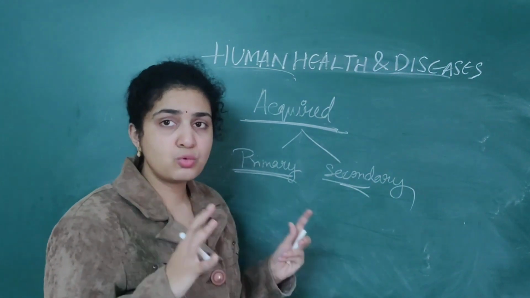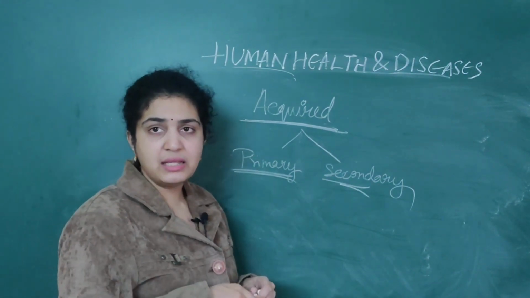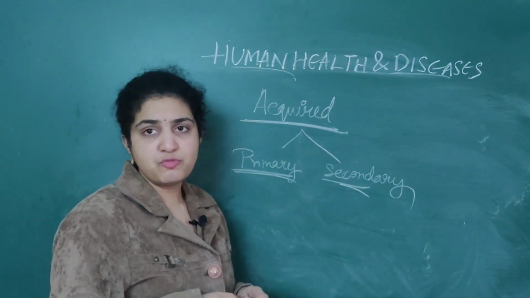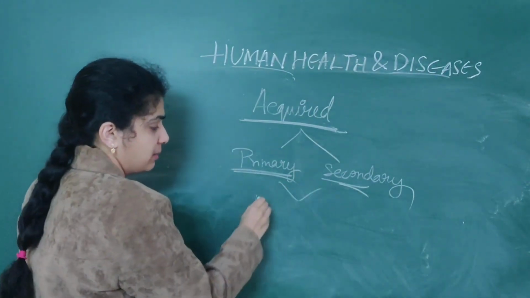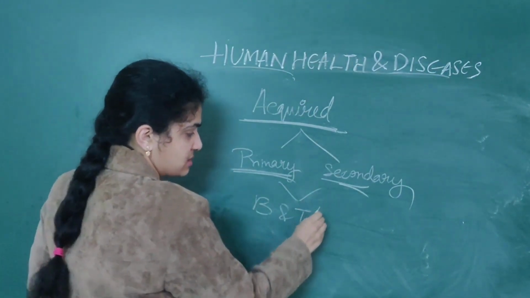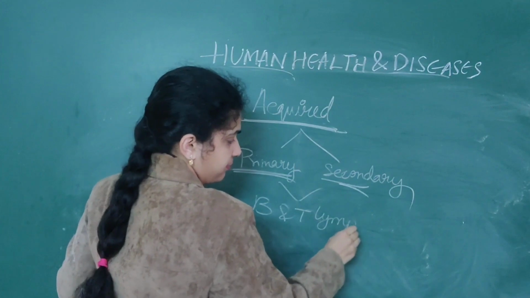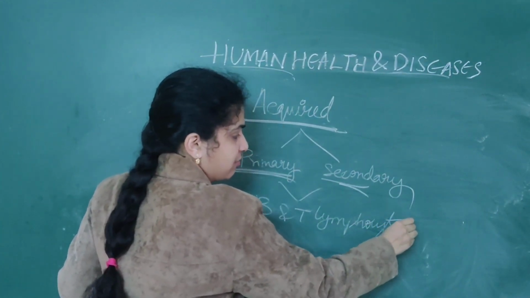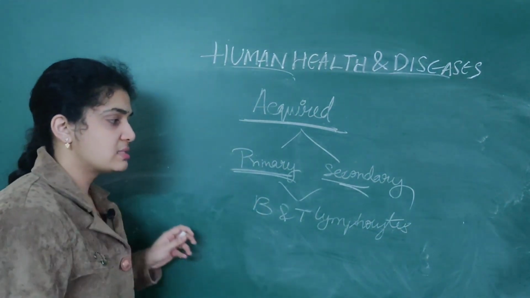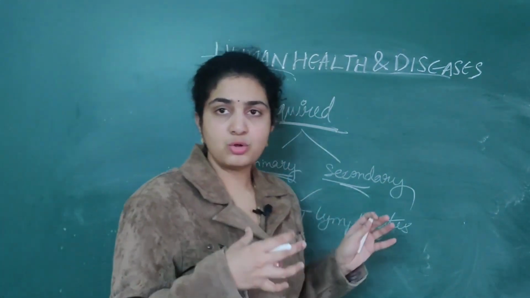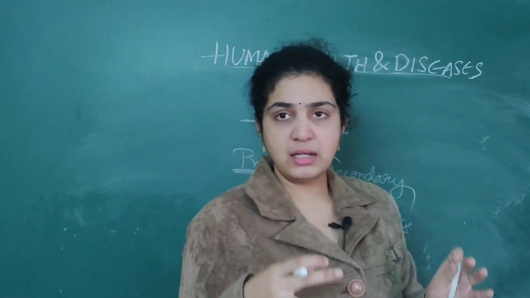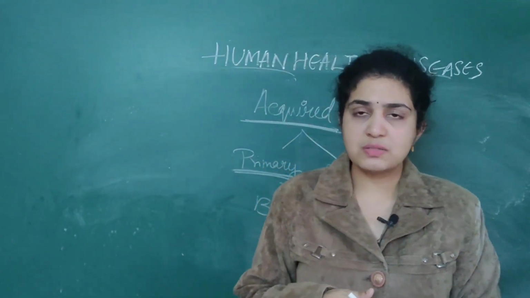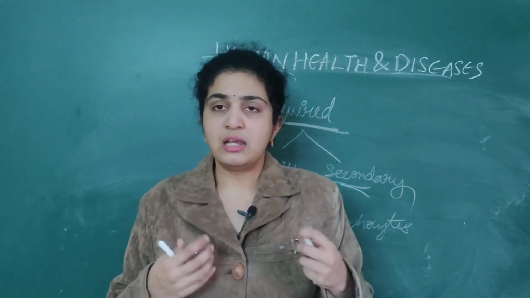These two responses are mainly mediated by two types of lymphocytes, B and T lymphocytes. What are these B and T lymphocytes?